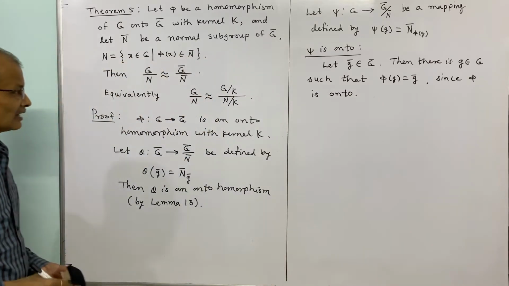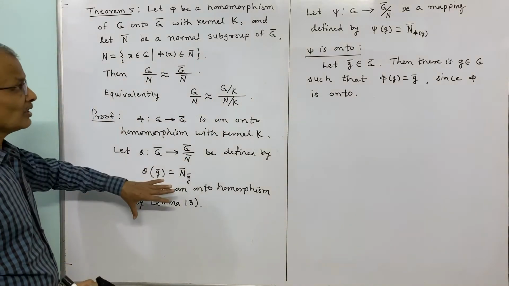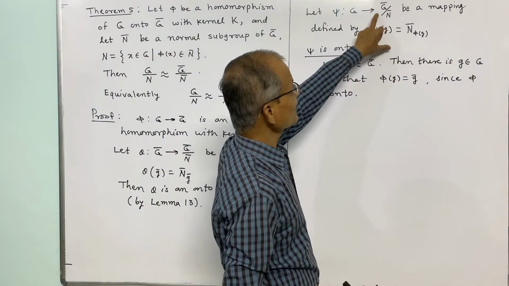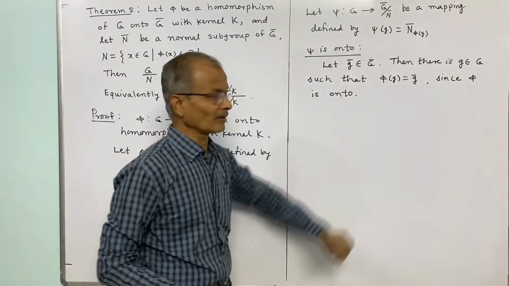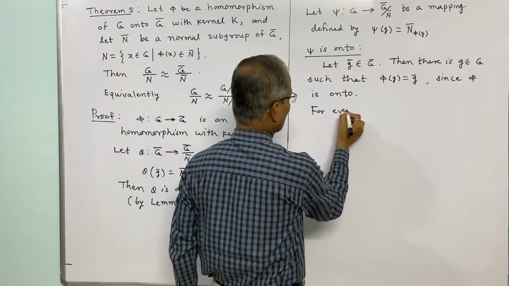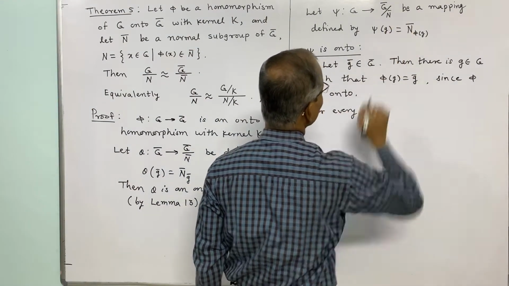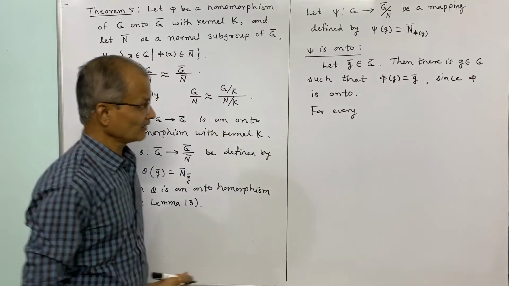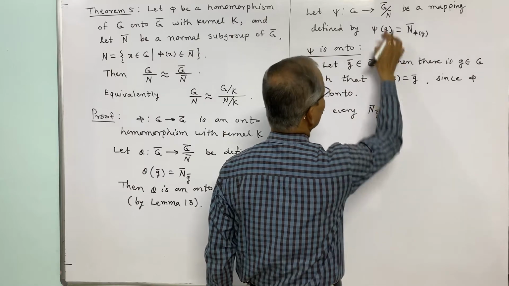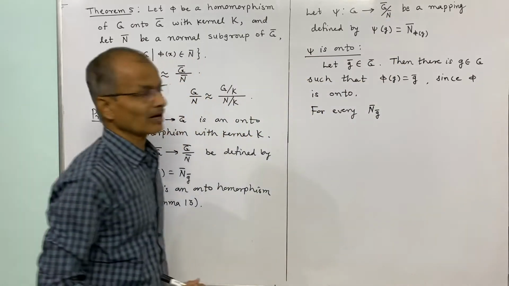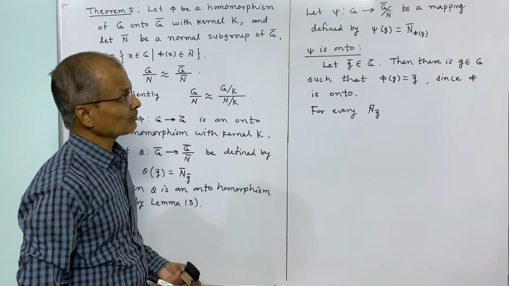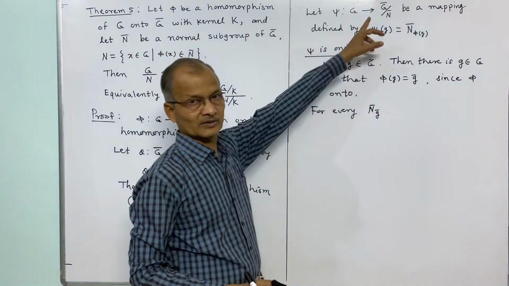Now we actually want to show that psi is onto. That means we consider an element in G bar by N bar. For every N bar g bar, a right coset of N bar in G bar, these are quotient groups and we know the elements of quotient groups are right cosets.